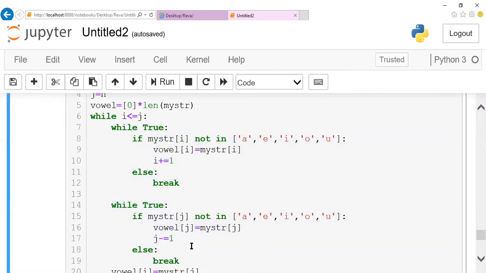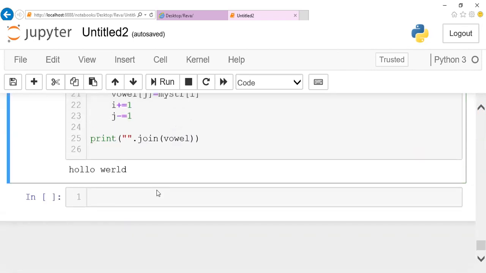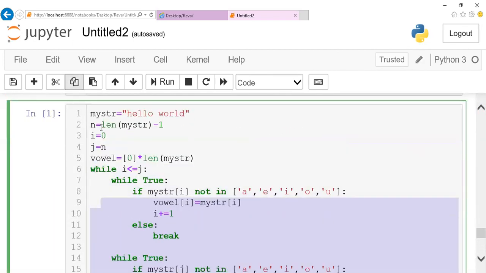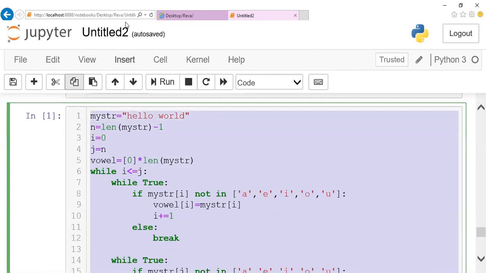Is this clear? I'll just post this code in the chat box, if people can make use of it, guys. This code is very simple. Just give me a minute. I'll post it in the chat box once. If you have any doubt in this code, you can let me know.